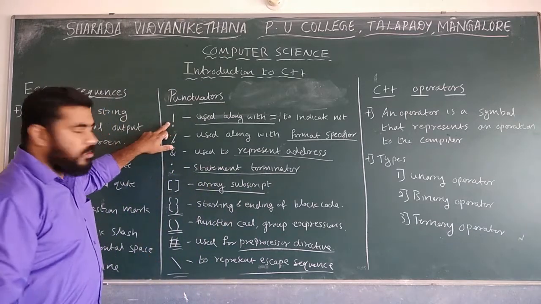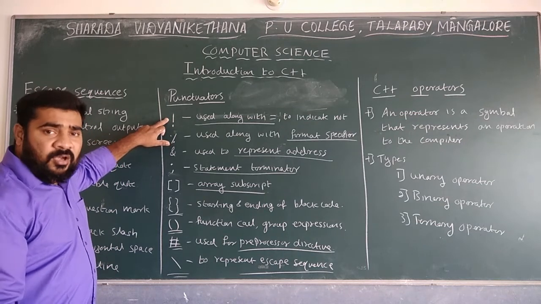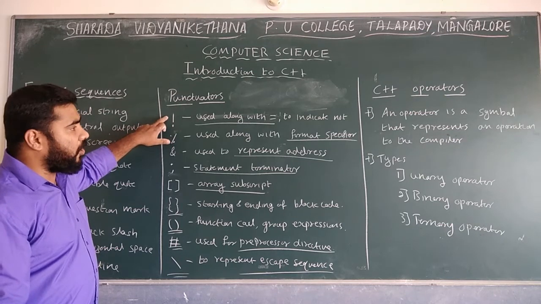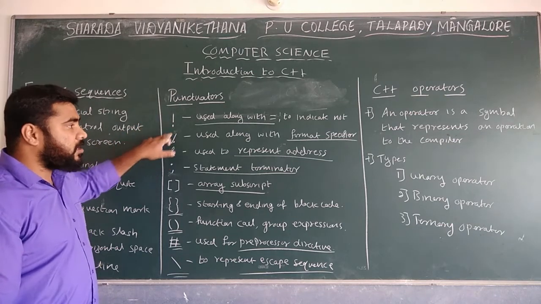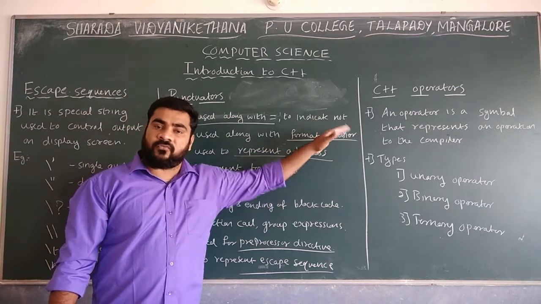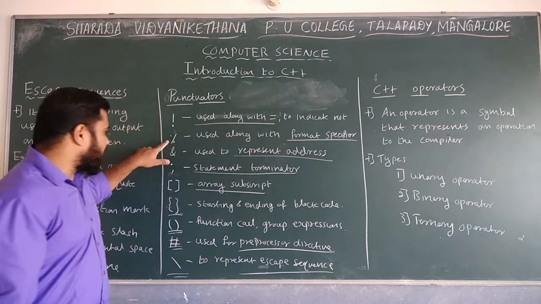One is not, so you can say explanatory. That is not is mainly used along with the equal to, to indicate not equal to. The next, modulus, is mainly used for format specifier. Either it is an integer or float, whatever its category or specifier, for that format specifier, it is the modulus.